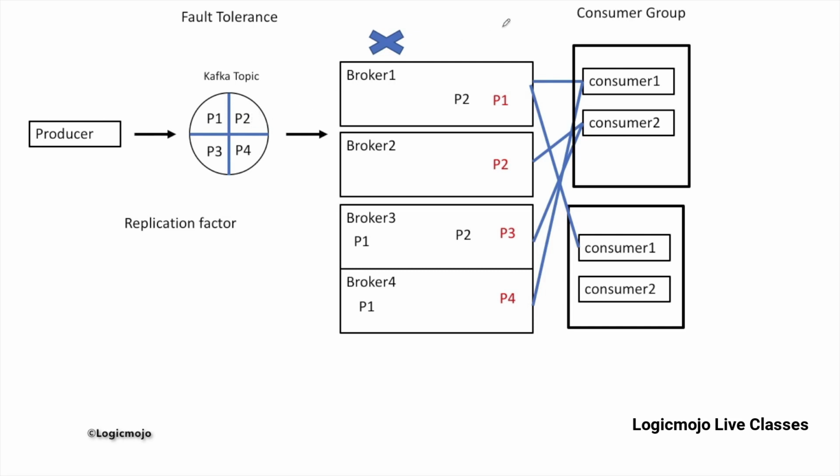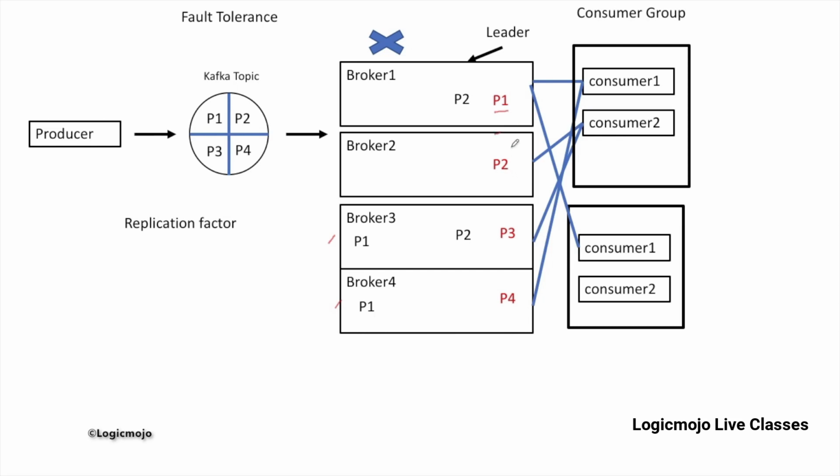There is one more term here, and we call it leader. Basically, for every partition one broker is elected as a leader. So in this case, for partition P1, this broker works as the leader, and all the rest of the copies of the partition are followers.